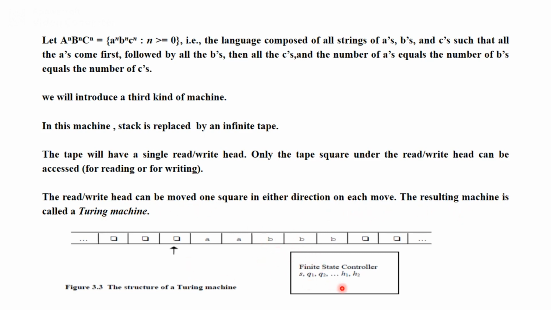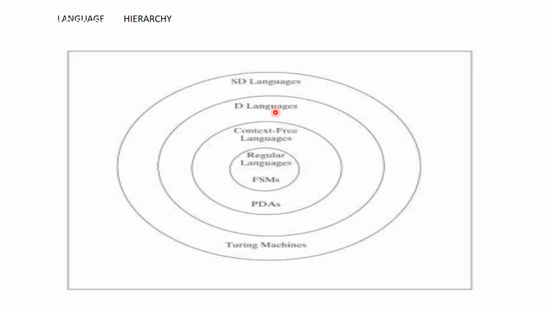This machine also needs a finite state controller. With the help of the finite state controller, the Turing machine is going to process a language like a to the power n, b to the power n, c to the power n.